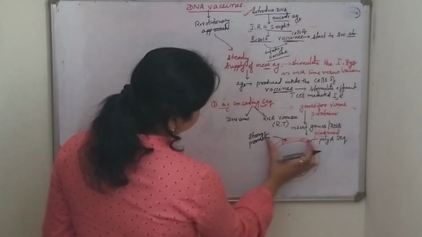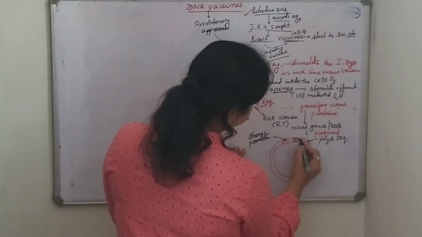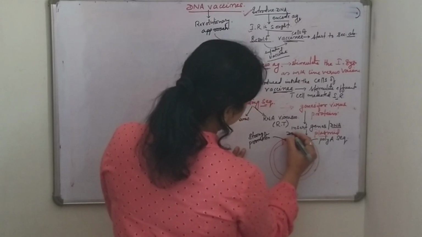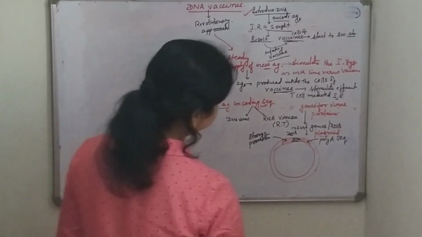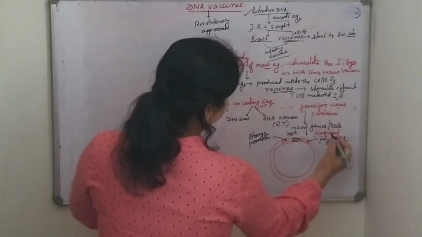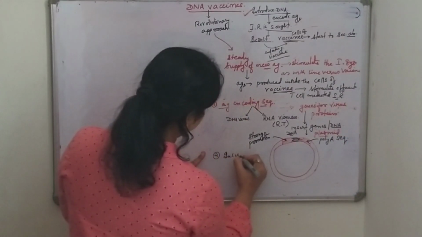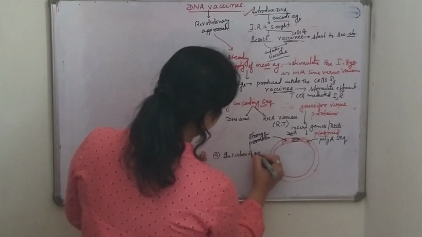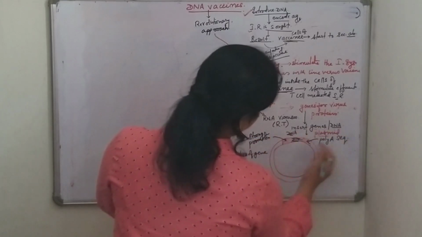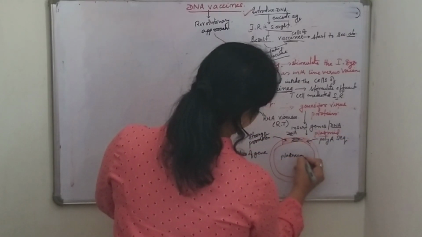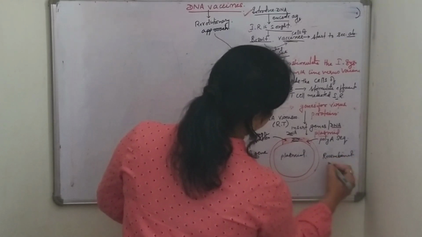In between these two sequences, the strong promoter and poly A sequence, we will insert the DNA sequence encoding that antigen. So the second step is insertion of that gene or DNA sequence in between the strong promoter and poly A sequence of the plasmid, and make it a recombinant plasmid.